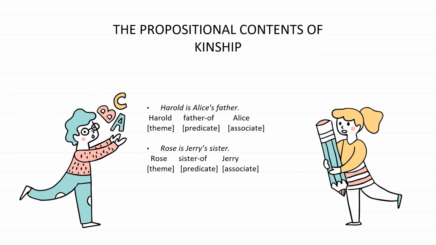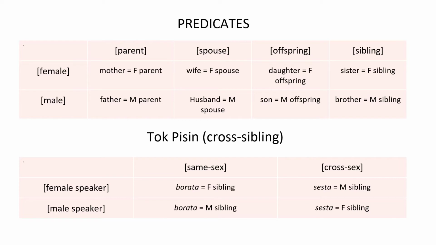So the first example here is Harold is Alice's father. Harold here is the theme, and the father of is the predicate, and Alice here is the associate. And the second example follows the same formula. Rose is Jerry's sister, and then Rose is the theme, and sister of is the predicate, while Jerry here is the associate.